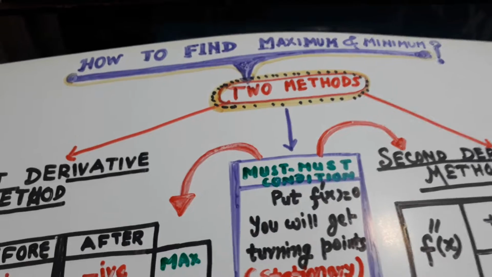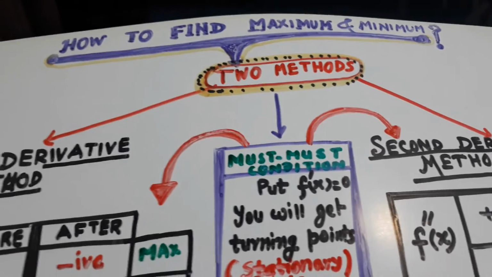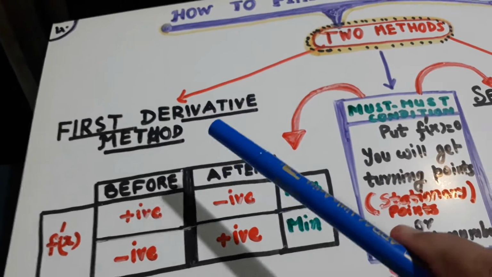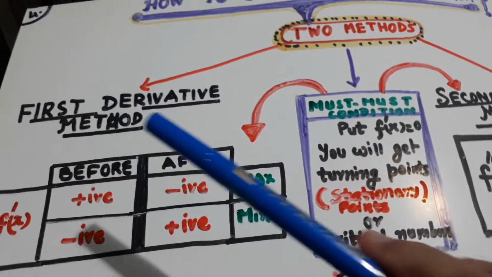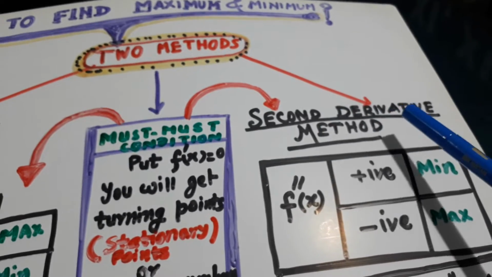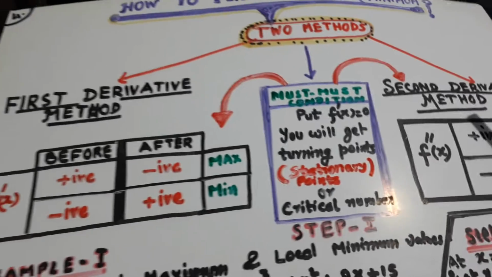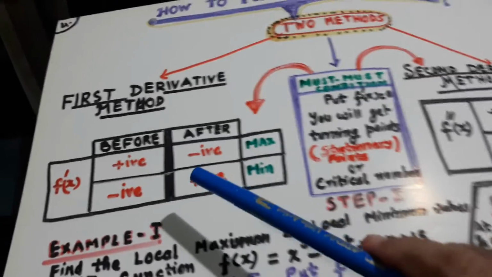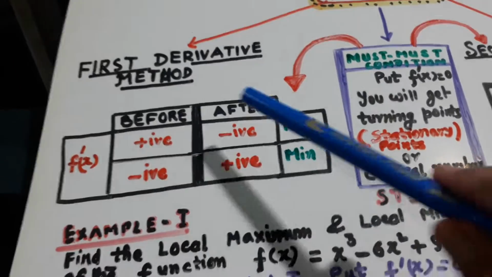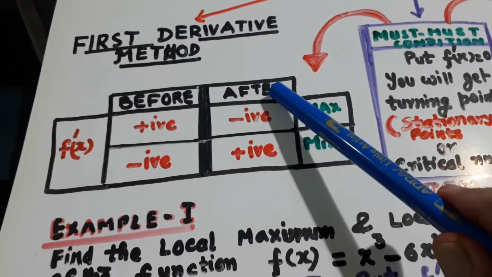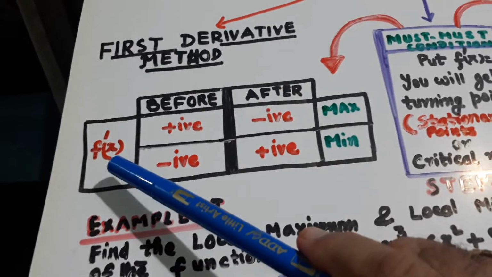How to find maxima and minima? There are two methods. First derivative method, it is an old technique, and second derivative method, it is the latest technique. Now we have to make a chart like this, with before and after here, and f dash x.